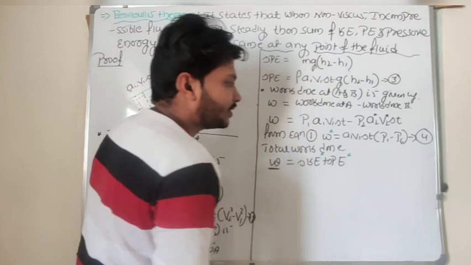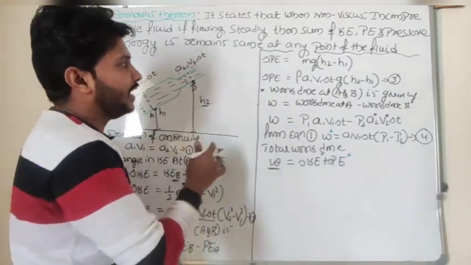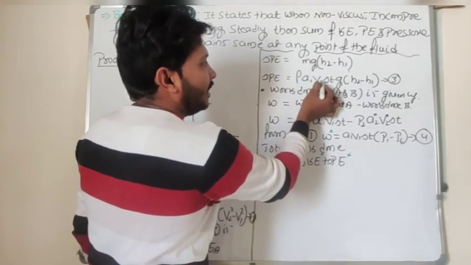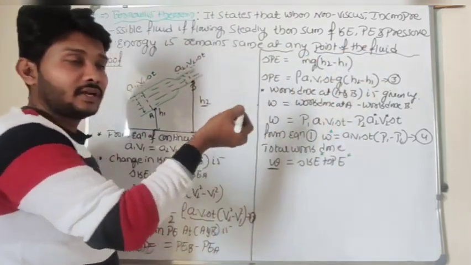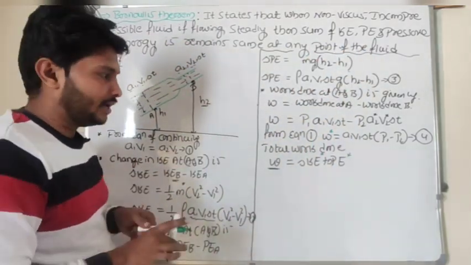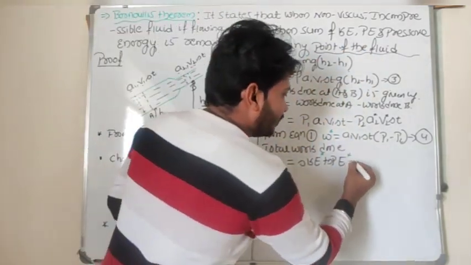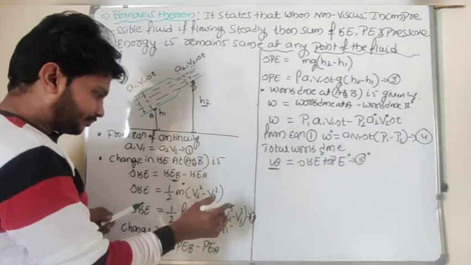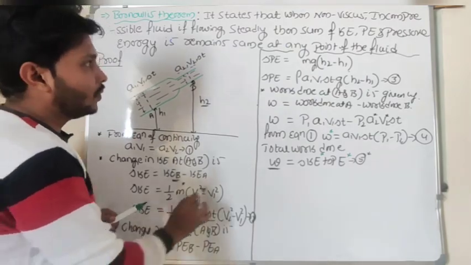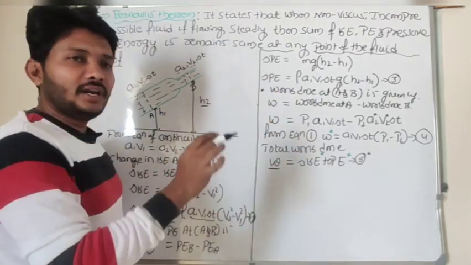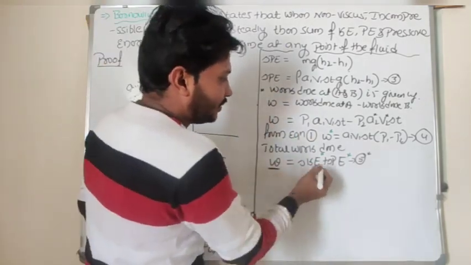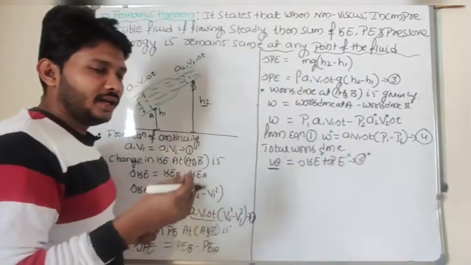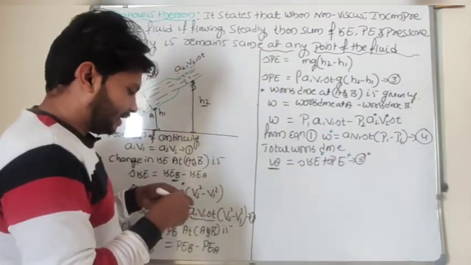I know the change in potential energy between A and B: rho A1 V1 delta T g (h2 minus h1). So now I will substitute equations 2, 3 and 4 into equation 5. Then I will get that.